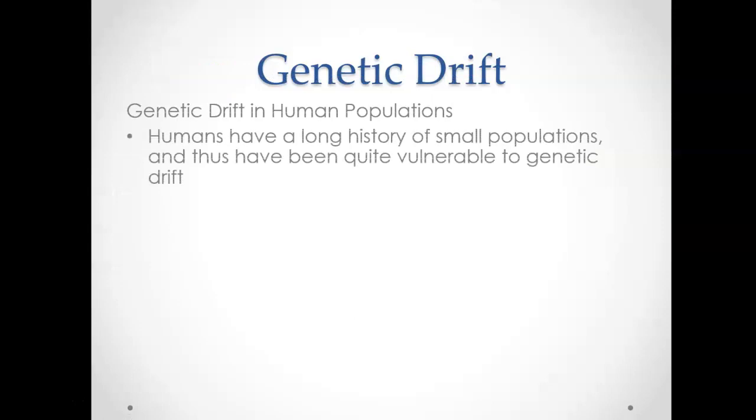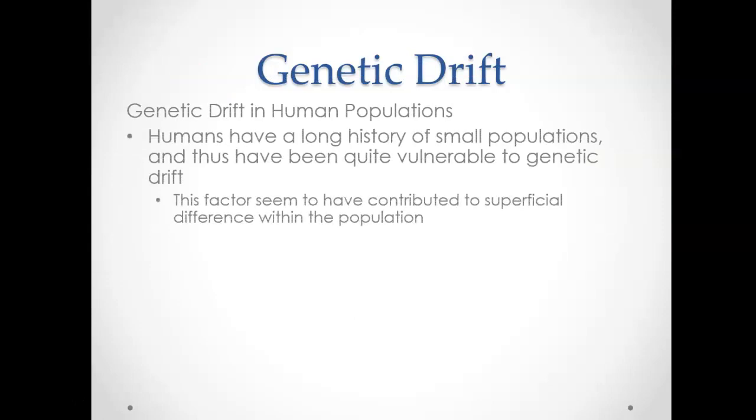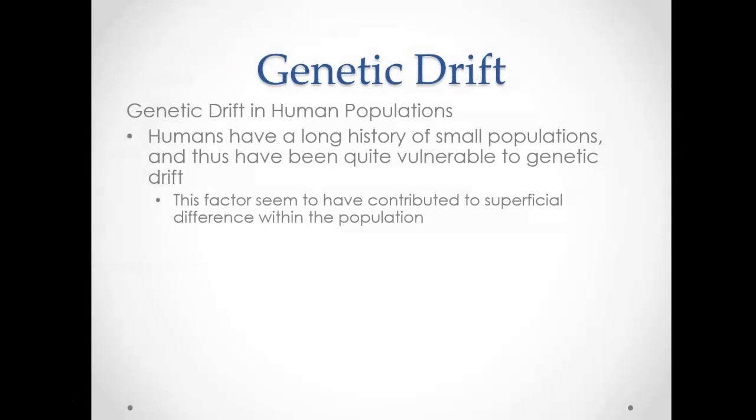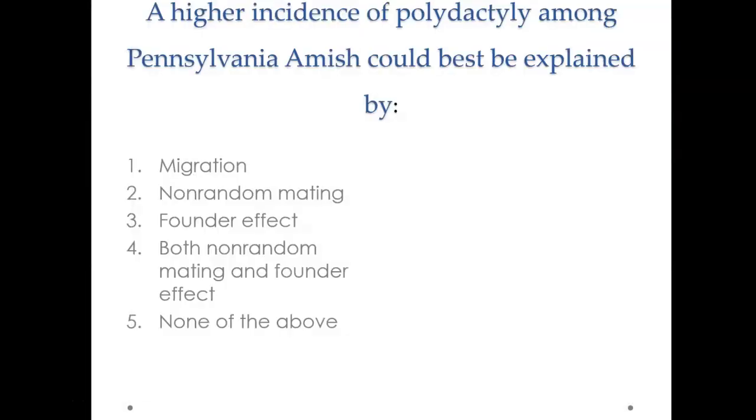Drift in human populations. So we have a history of small populations in humans, and so we have been vulnerable to genetic drift at different times in human history, but it's led to really superficial differences in humans. There isn't anything sort of dramatic that has happened to us because of genetic drift.